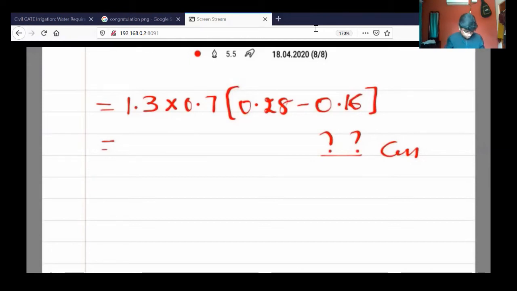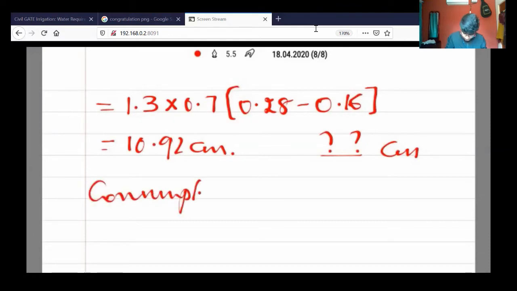Okay, fine. So we'll move on to this one. So finally, the depth of water stored by the soil at the root zone is 10.92 centimeters. Now, consumptive use is how much they are saying.